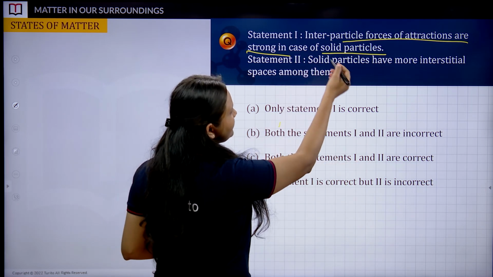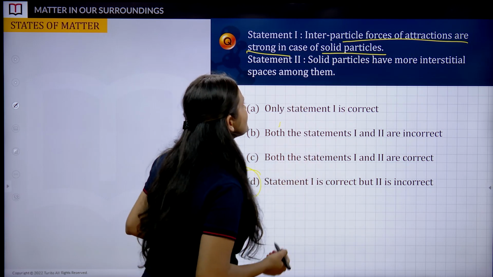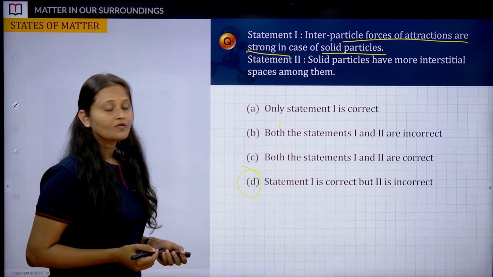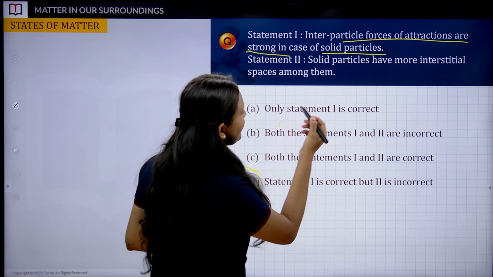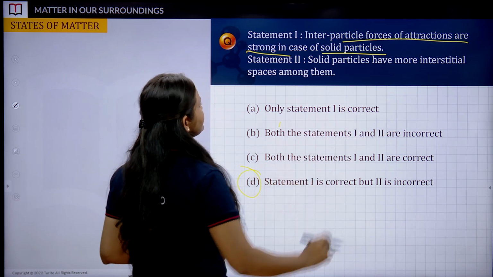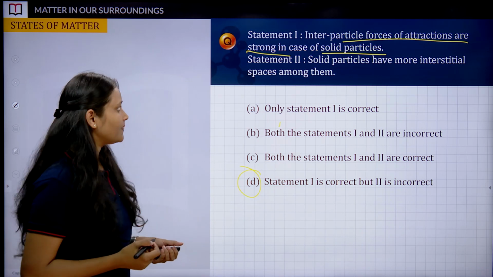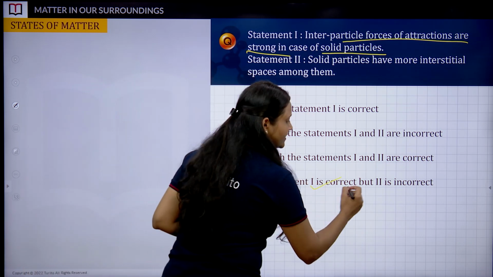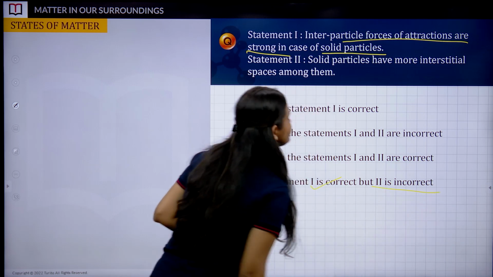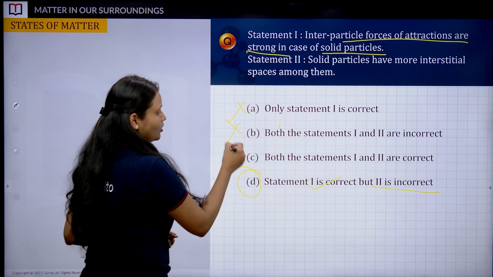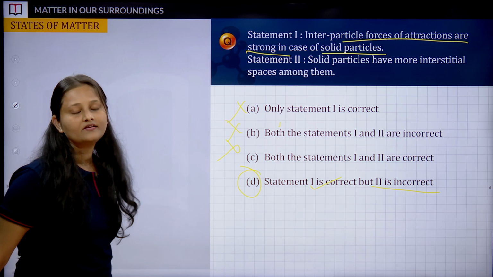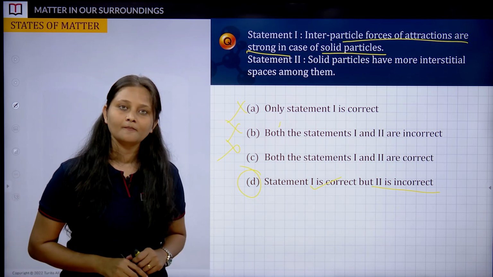Statement 1, that interparticle forces of attraction are strong in solid particles, is right. But statement 2 says that solid particles have more interstitial spaces among them. Do you feel so? That's not what we studied, right? So statement 1 is absolutely correct, but statement 2 is incorrect, and that's how we are not interested in A, B, C, because we got our answer. D is the correct one.